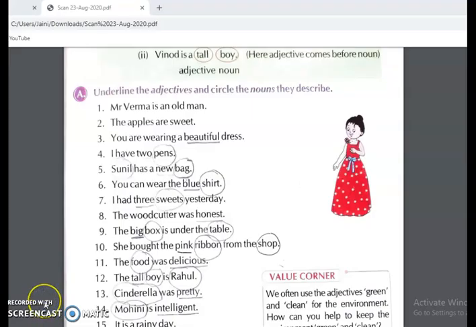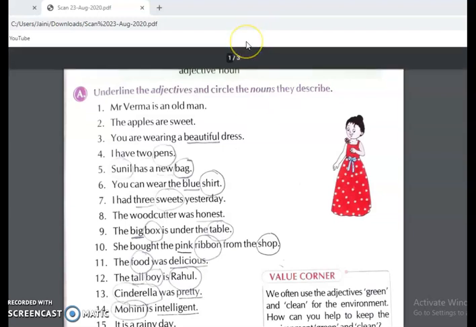Now we will see the exercises. Question number A. Underline the adjectives and circle the nouns they describe. Here we have to see what is a noun and what is an adjective. Whatever the noun is, we have to circle, and whatever the adjectives are, for adjectives we have to underline.